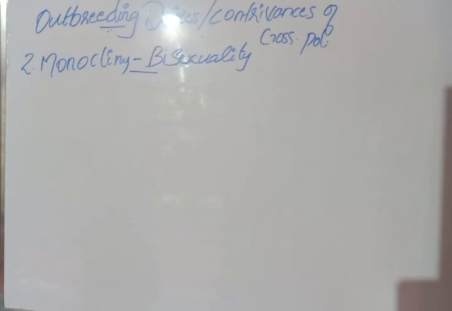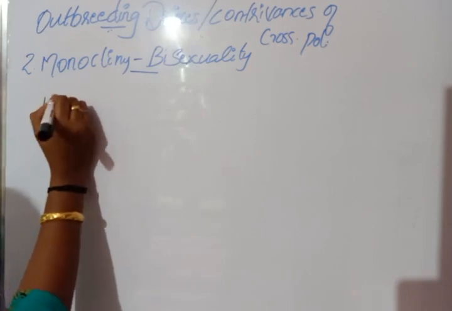Monocliny or bisexuality has several types, which include dichogamy, hercogamy, heterostyle, and self-sterility.